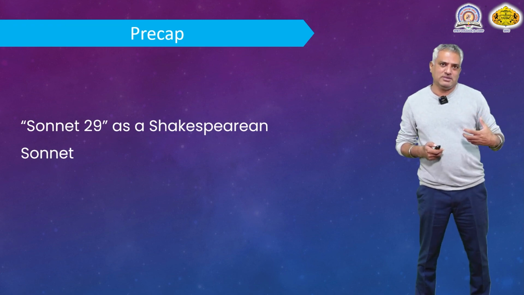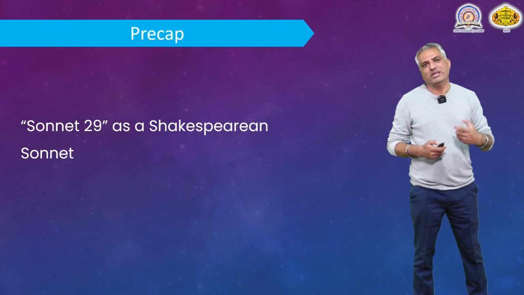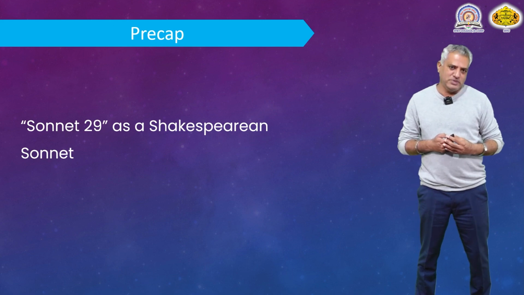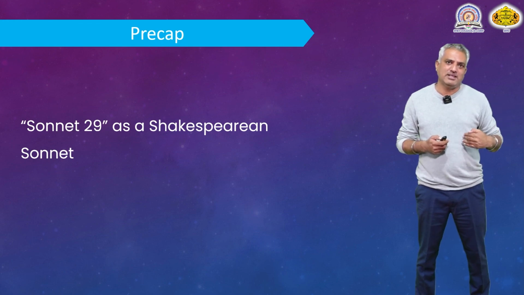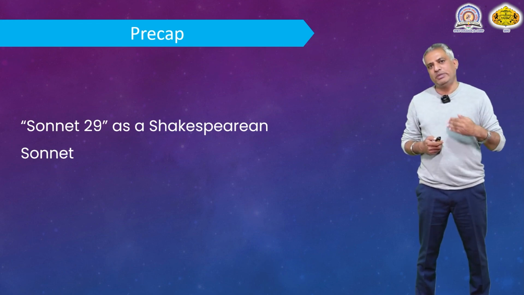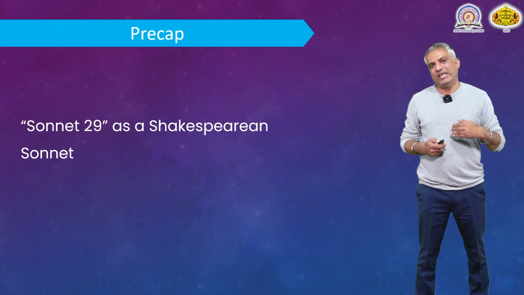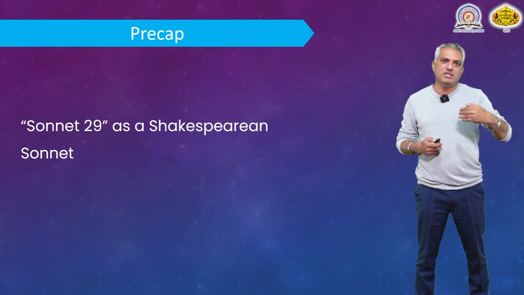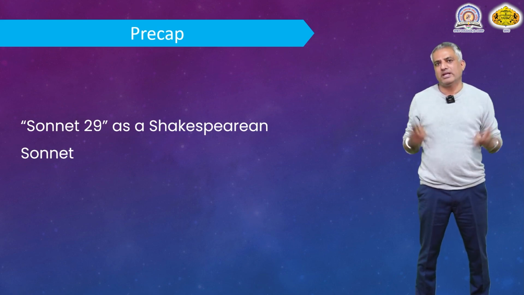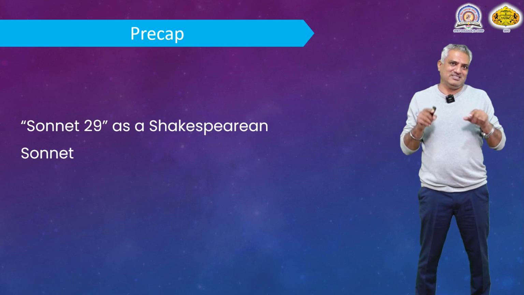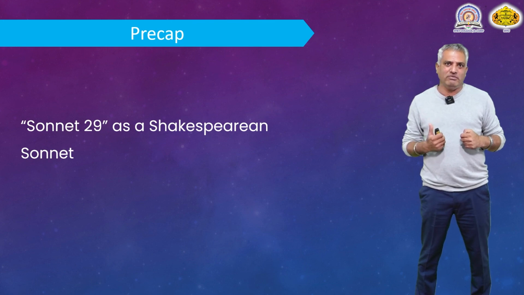Now, let us see what we are going to discuss in the next session in the form of precap. Today, we have discussed sonnet as a form of poetry. In the next lecture, we are going to discuss one of the sonnets written by William Shakespeare. Shakespeare never gave titles to his sonnets. Instead, he gave numbers: sonnet number 1, sonnet number 2, sonnet number 3, and so on. Maybe sometimes publishers, for their convenience, gave the first line as the title of the poem, but that was not actually given as a title by William Shakespeare. He simply gave the numbers.